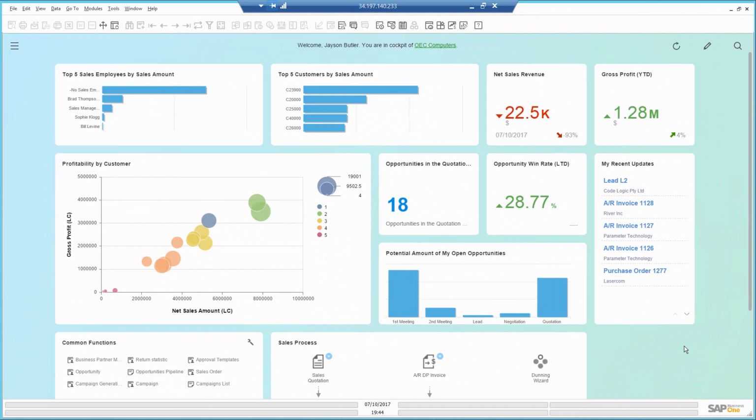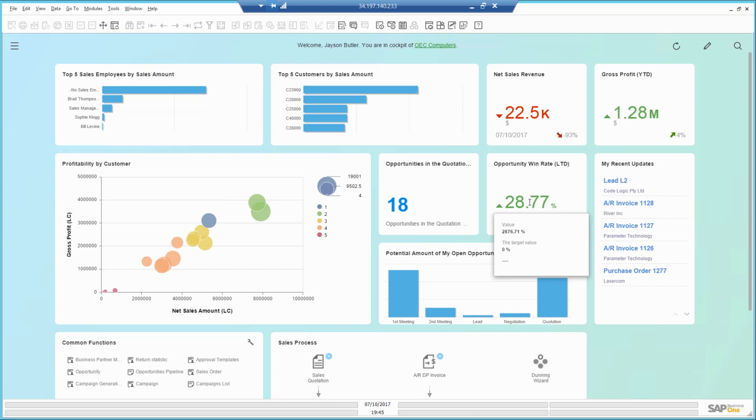I started the SAP Business One cockpit, my main control center, where I place different KPIs and reports that help me do my job and be proactive about my data. I see that although gross profit for the year is higher than last year, sales revenue for the month is much lower than last month, and I'm not close to the target. I think there is a problem since the opportunity win rate from the beginning is low. This confirms my suspicion that there is a problem in closing deals and taking full advantage of potential leads.